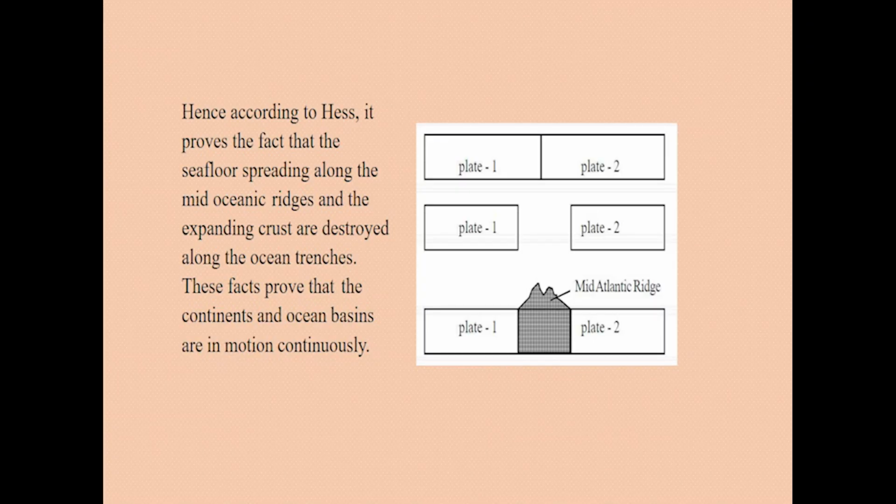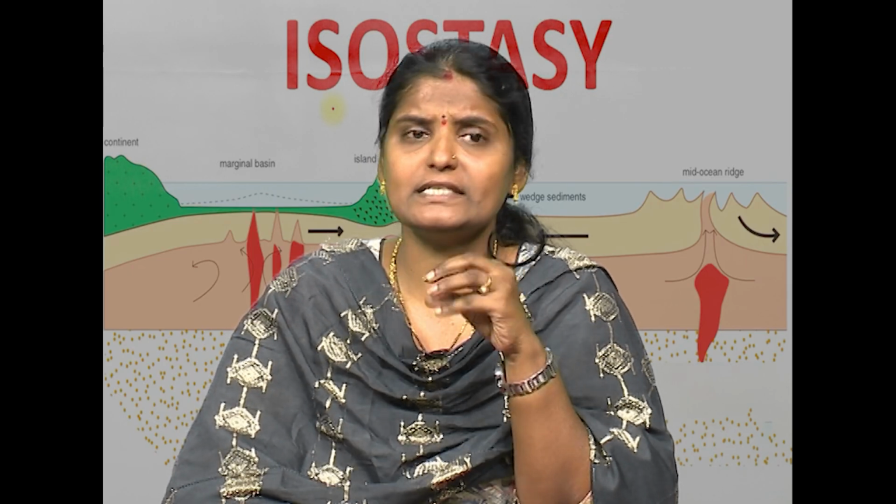So you can see in that picture, this is plate 1, this is plate 2, and when they are moving in opposite directions, some sort of landform or relief feature is created. Here, when we look at this, the Mid-Atlantic Ridge is created by the divergent plate movement, isn't it? So this is a brief about divergent plate margins.